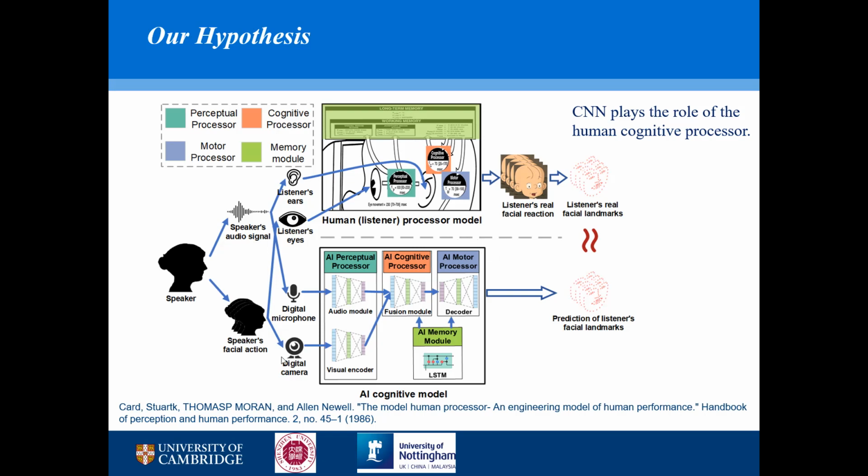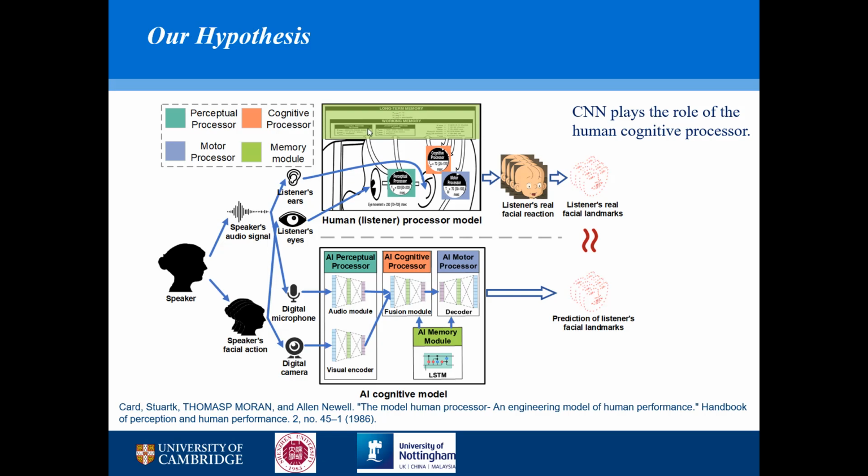So in our model, we're also doing the same things. Firstly, we use an audio encoder and a visual encoder as an AI perceptual processor, which takes the external speaker's audio-visual information. And then the fusion model plays the role of the cognitive processor, which further combines the audio-visual information and generates some latent features. After that, this latent feature will feed to the decoder, which plays the role of the motor processor. This decoder will finally generate facial reactions of the listener.